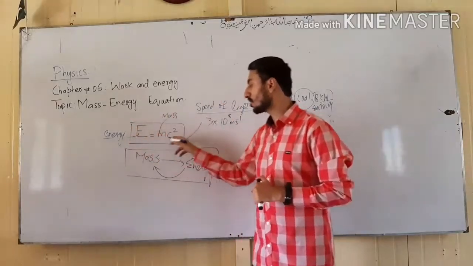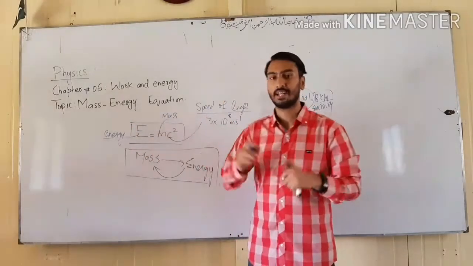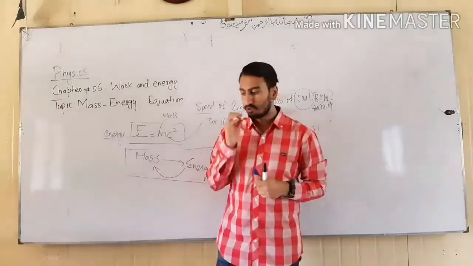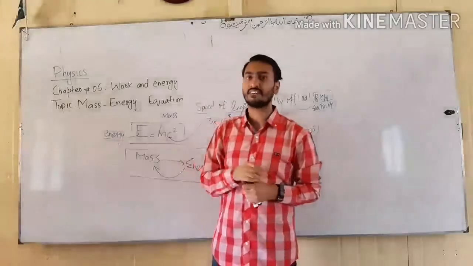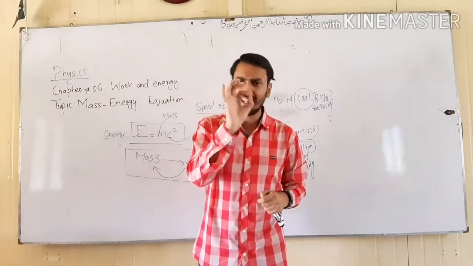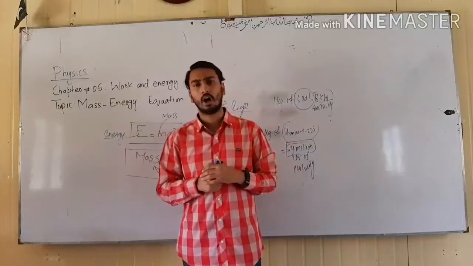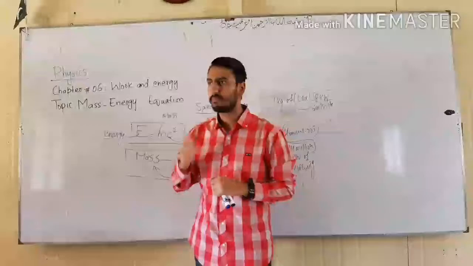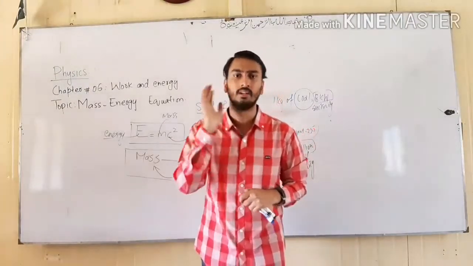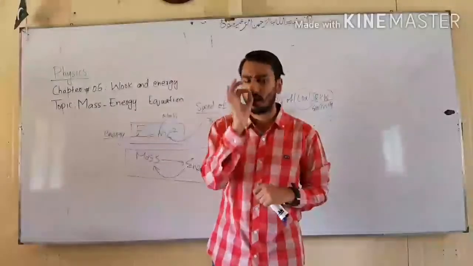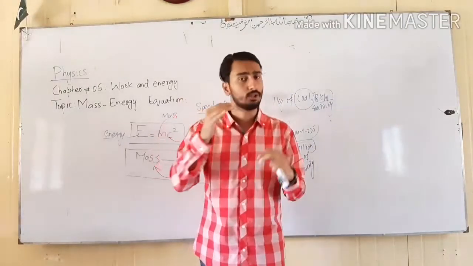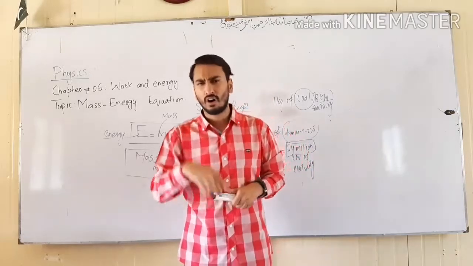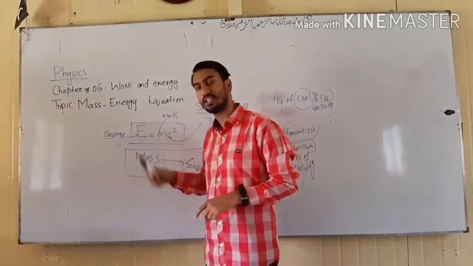Students, this equation is happening in the sun and in stars for millions of years. Remember, the energy we are getting from the sun is a very small fraction of energy. A lot of energy is dissipated near the sun. A very small fraction of energy is coming to the earth, and that fraction is the main cause of life on this planet earth. And this is governed by the equation E is equal to mc square.